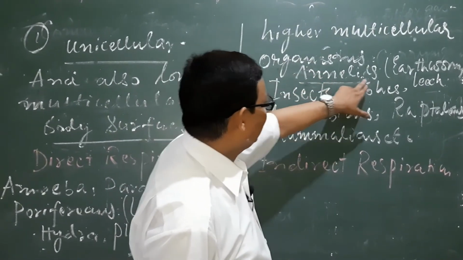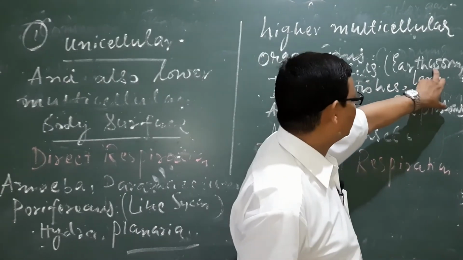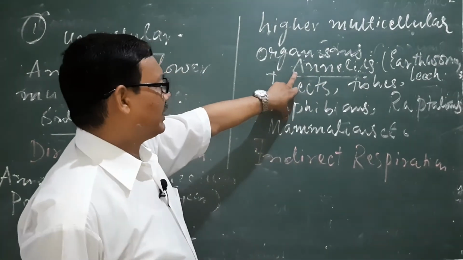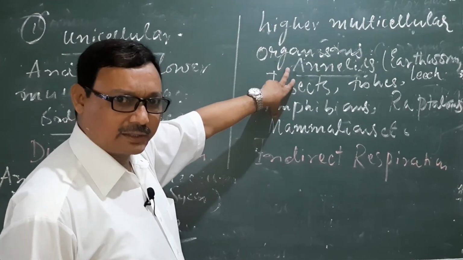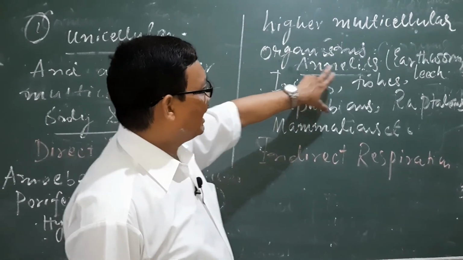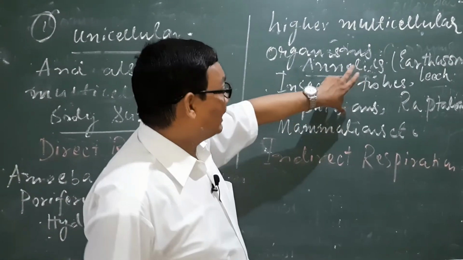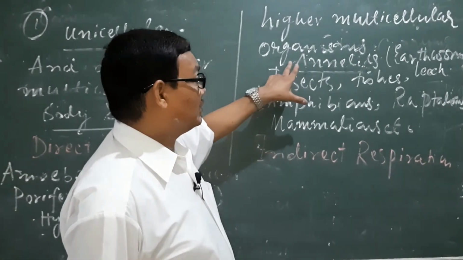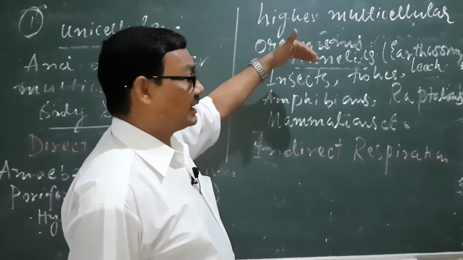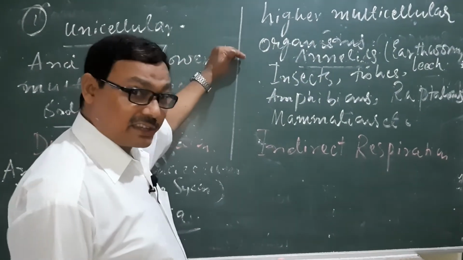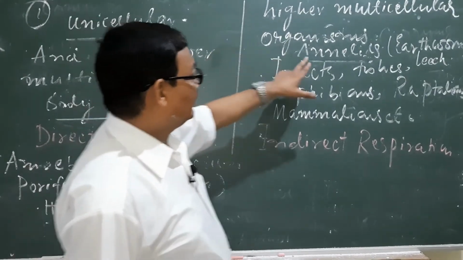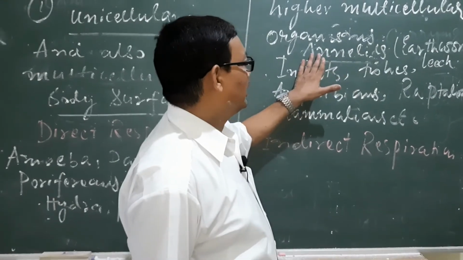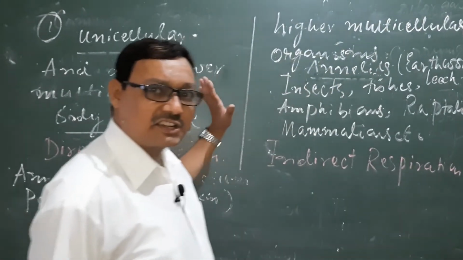In the case of annelids, where the examples I have put here are earthworm and leech, the skin is the respiratory or breathing organ. The skin is moist, thin and highly vascular. Annelids show the skin type. Through the skin there is breathing, or exchange of gases, and in this category of organism this type of respiration is known as cutaneous respiration.